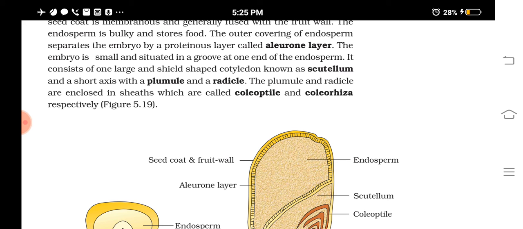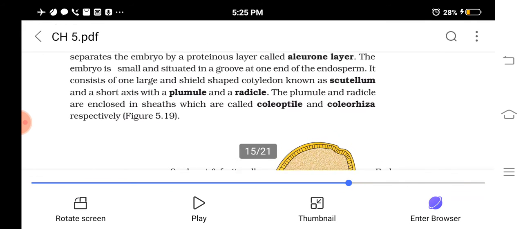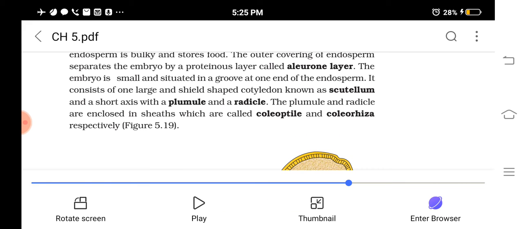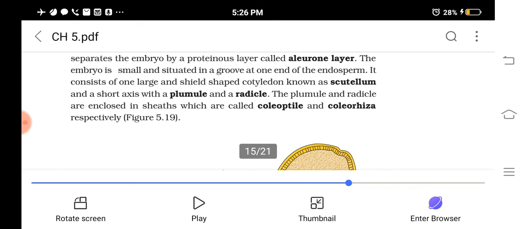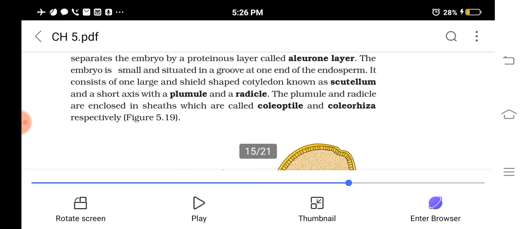The outer covering of endosperm separates the embryo by a proteinaceous layer. So this layer is separating the embryo from the endosperm. That is called the aleurone layer. And the embryo is very small and situated in a groove at one end of the endosperm. You can see the large endosperm, and at one end you can see the embryo.